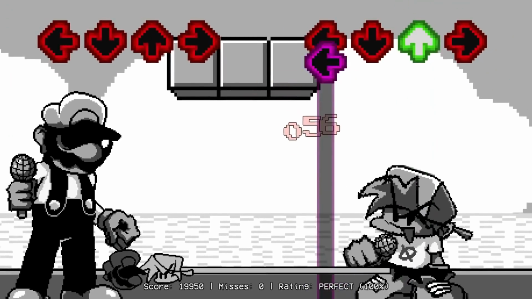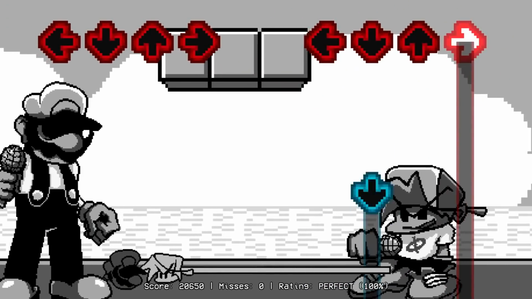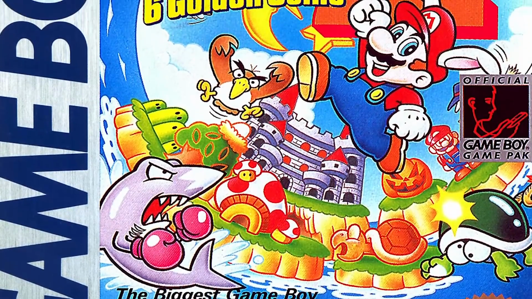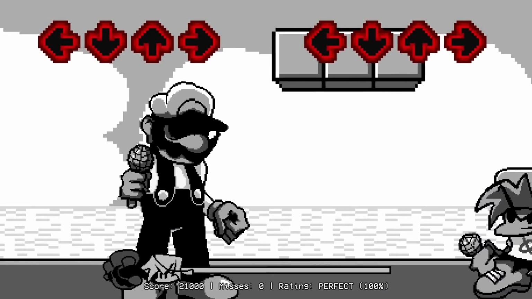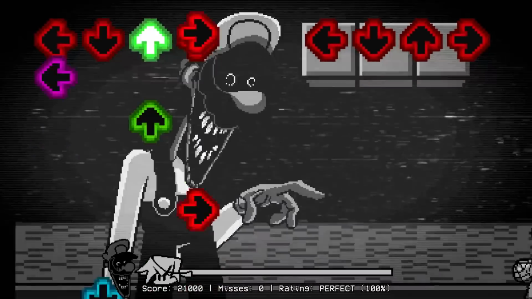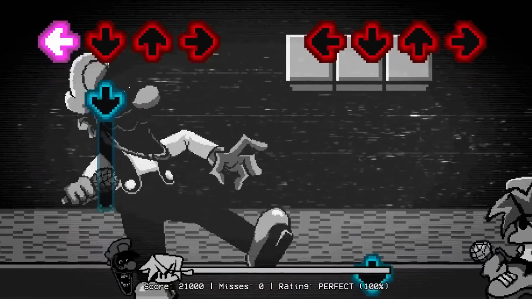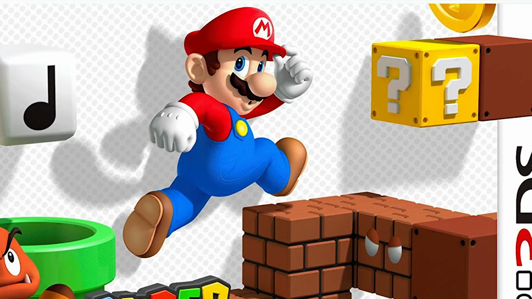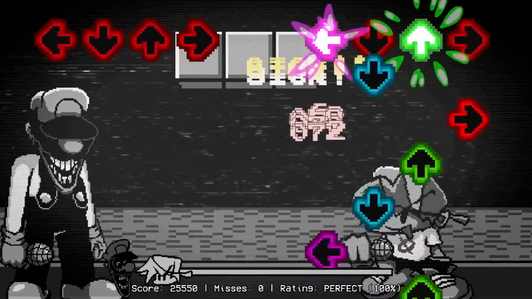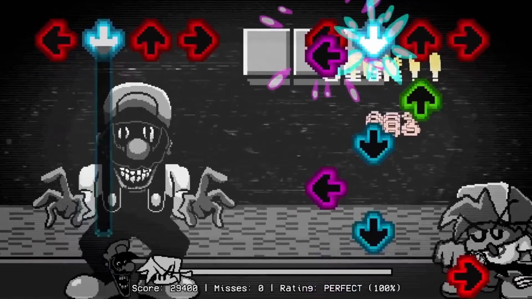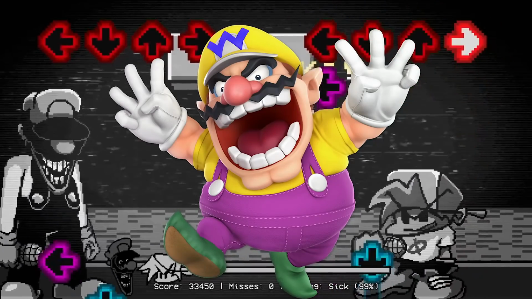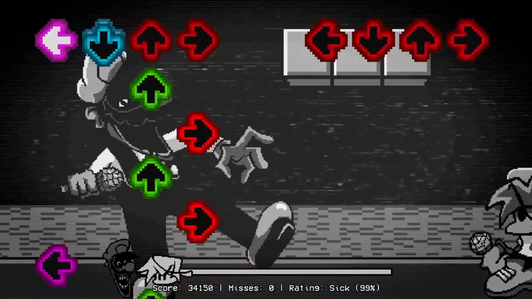Now, the next Mario that we get to see is going to be Game Boy Mario, and he is from the Super Mario Land 2: 6 Golden Coins, and this is an old school Game Boy platformer from 1992. They also brought this game back in 2011 on the Nintendo 3DS, and it is considered to be a direct sequel to the Super Mario Land game. And more importantly, this is the first time that we're actually introduced to Wario, which a lot of people think is Mario's brother, but it's actually one of his rivals.